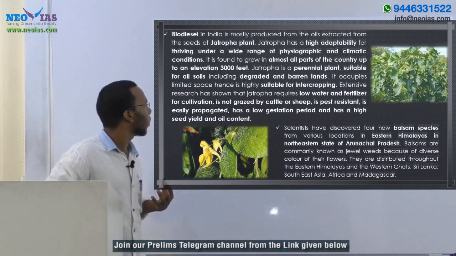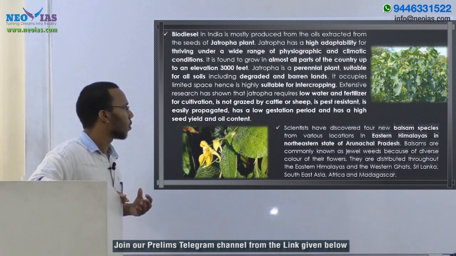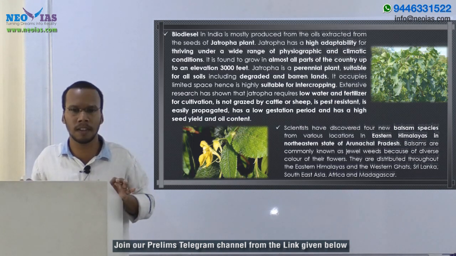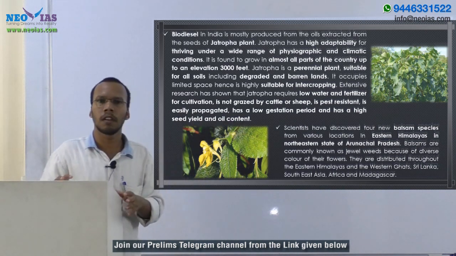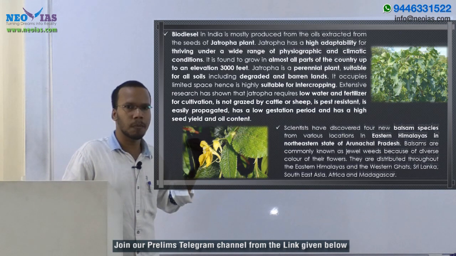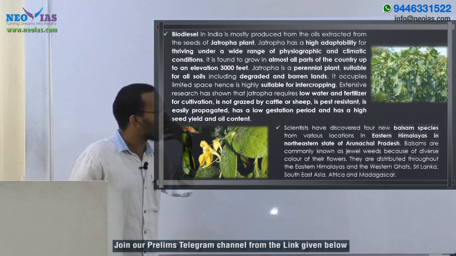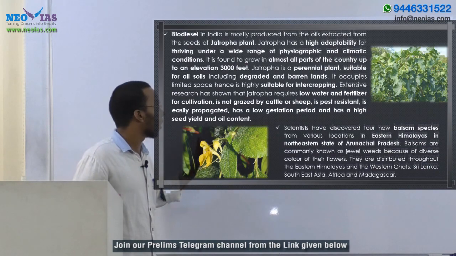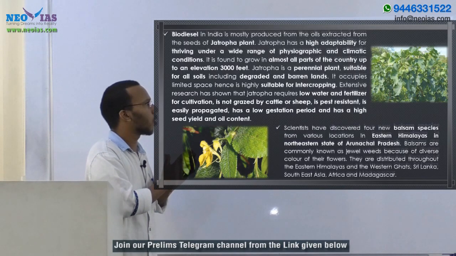Research shows that Jatropha requires low water and fertilizer for cultivation. So Jatropha is not a water intensive plant. It requires less water and less fertilizer. Another main point is that it is not grazed by cattle or sheep because it is not palatable. That's also an important point. It is pest resistant also, it is easily propagated, it has a low gestation period and has a high seed yield and oil content. So this much advantage is there for Jatropha.